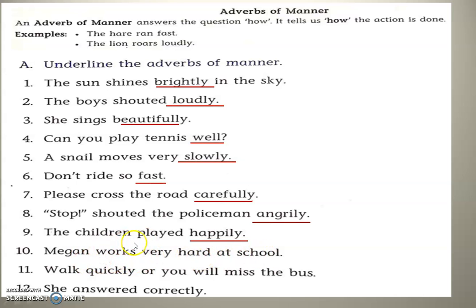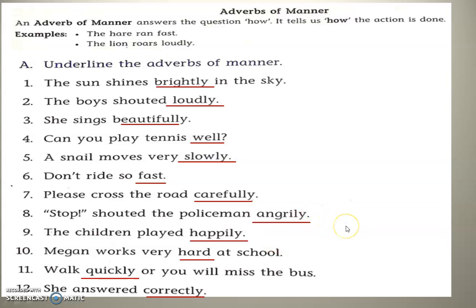Works is the verb and hard is the adverb. Say something about the action word. Walk quickly. Quickly is the adverb which says about the verb walk. She answered correctly. Answered is the action word and correctly is the adverb.